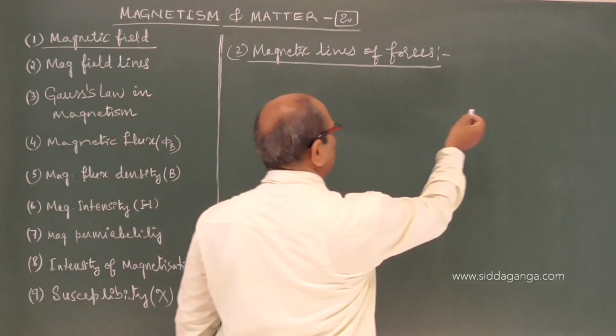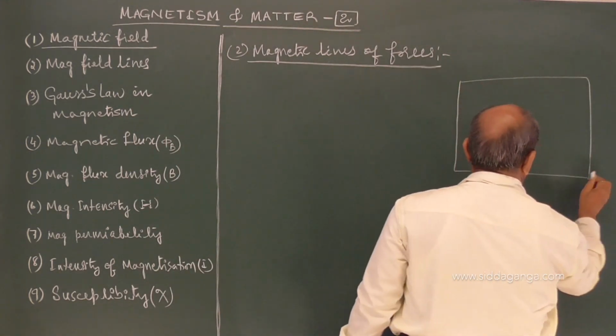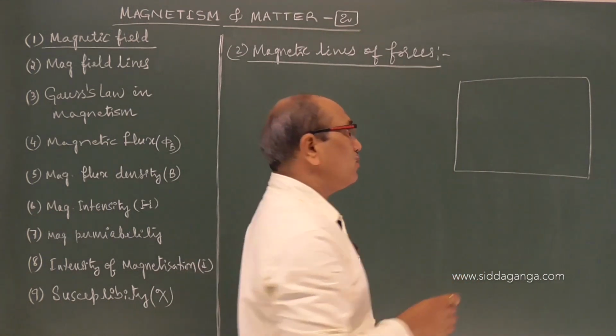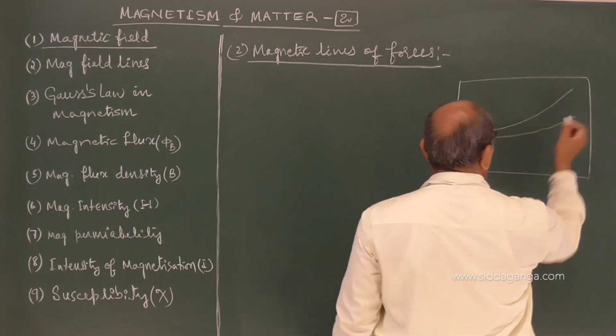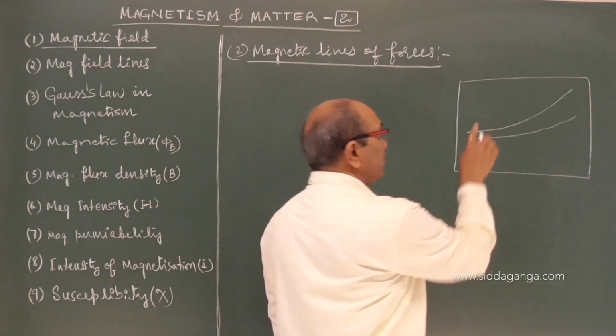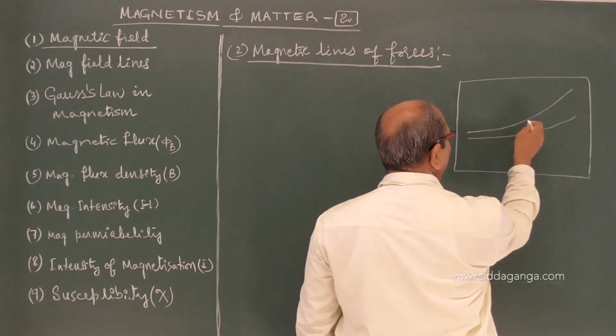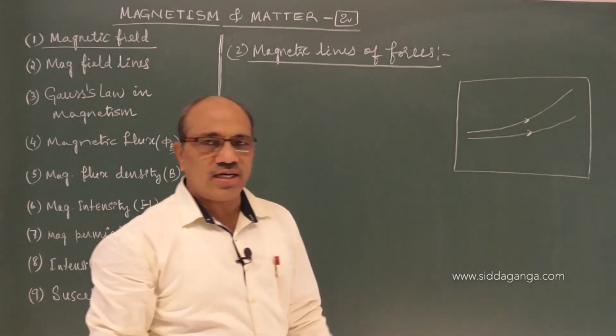Suppose this is the region of a magnetic field. The path traced by a free north pole in a magnetic field is called a magnetic field line. They are imaginary lines, not visible.